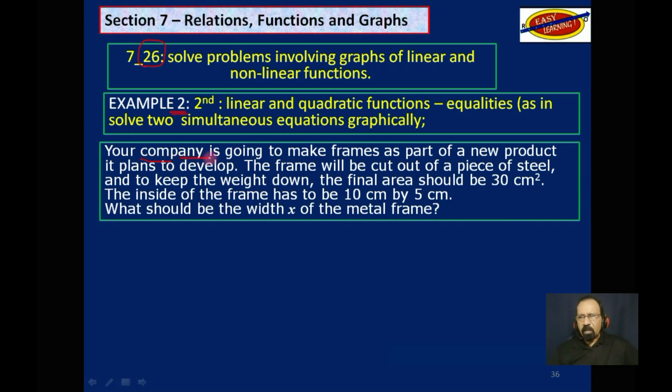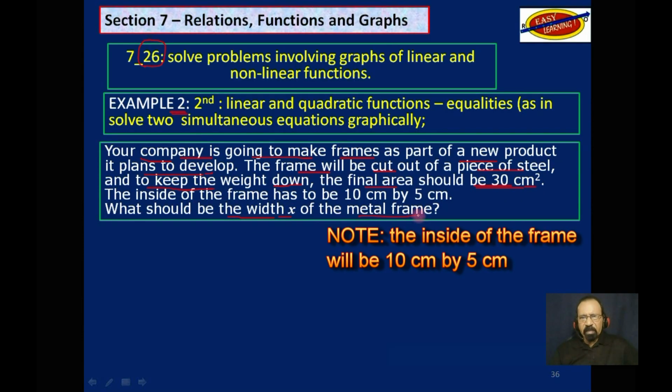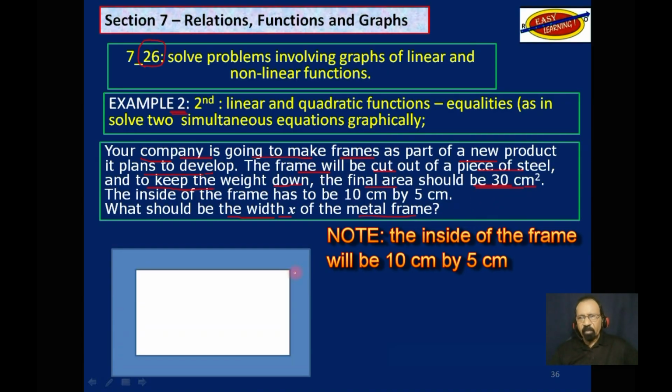Your company is going to make frames as part of a new product it plans to develop. The frame will be cut out of a piece of steel, and to keep the weight down, the final area should be 30 square centimeters. What should be the width x of the metal frame? That's the question. At first reading, it may look difficult, but don't worry. It's not as difficult as it seems.